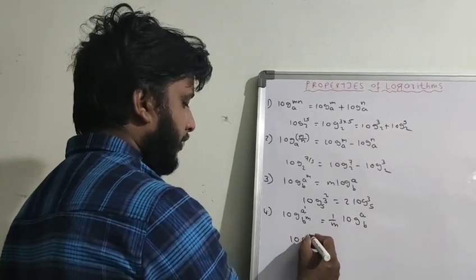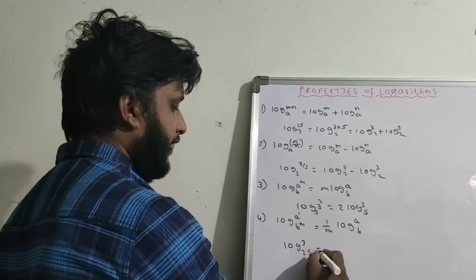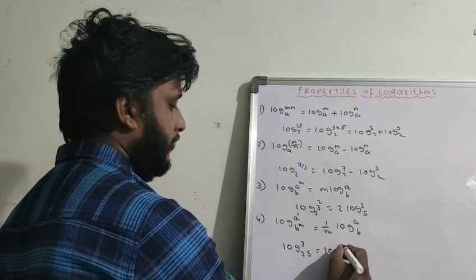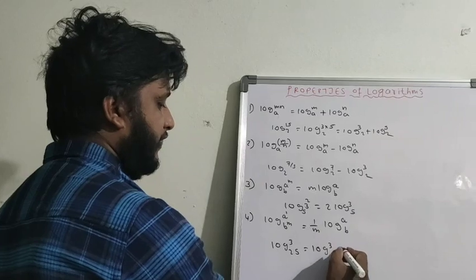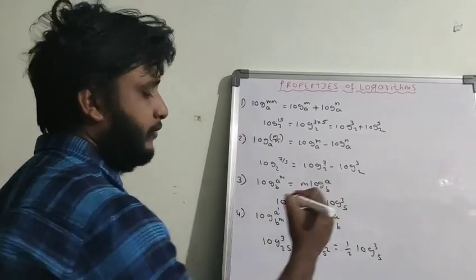So for example, log 3 base 25 is there. You can write it as log 3 base 5 square. So we can write it as 1 by 2 log 3 to the base 5.